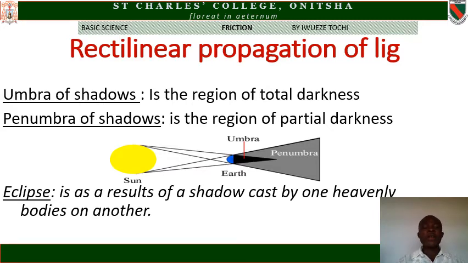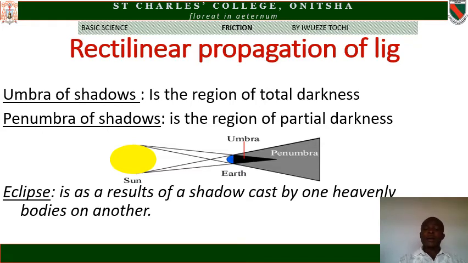Now, the yellow object is the sun. The blue object is the earth. Now, the rays of light are coming from the sun to the earth. As the earth blocks these rays of light, the shadow of the earth will be cast at the back of the earth.